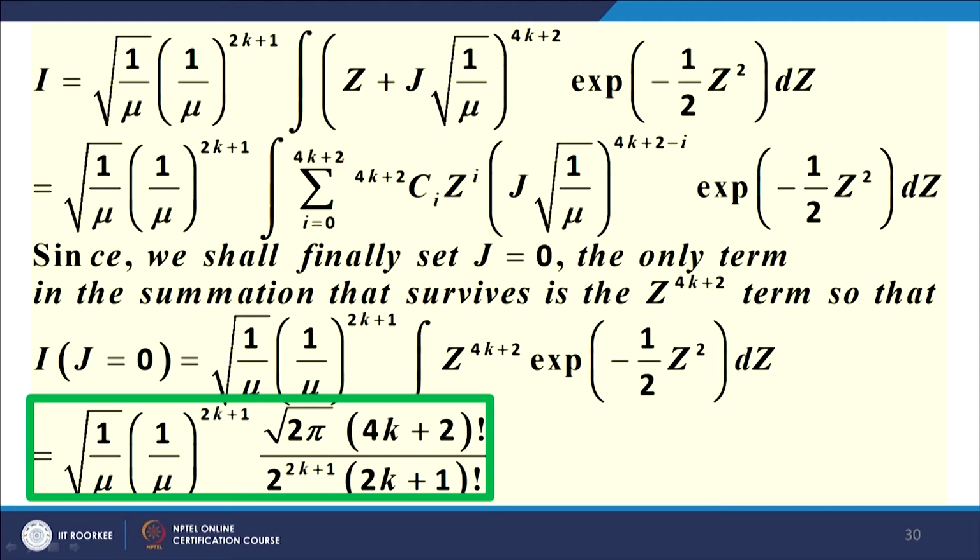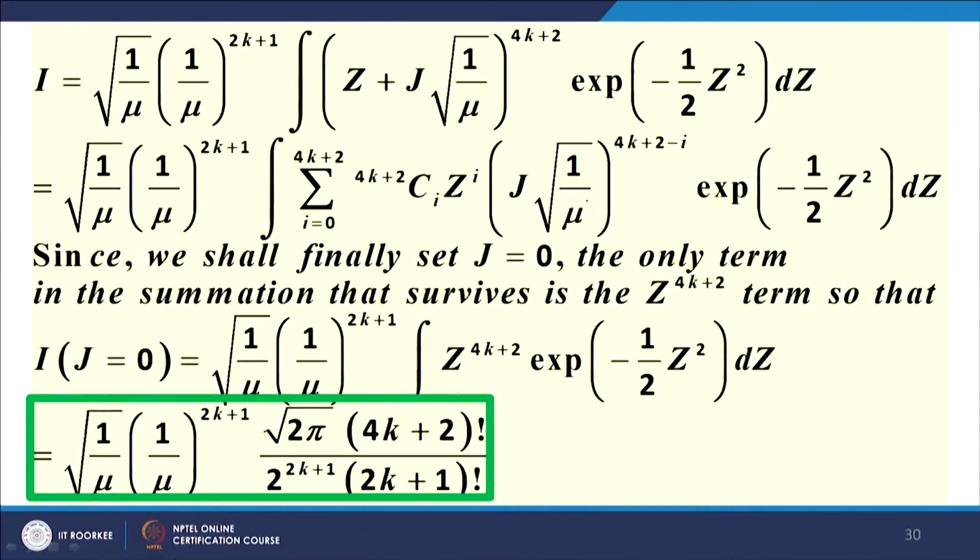The important thing is that every term in this summation will contain a factor of j, except the one term where z has the power 4k plus 2. All other terms will have some factor of j, and some power of z, with other values of under root 1 upon mu, of course.